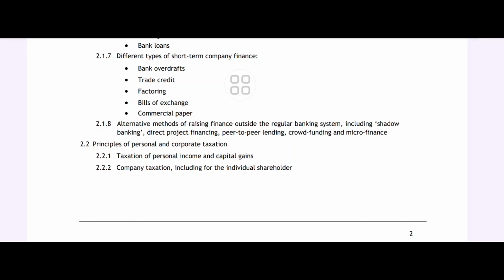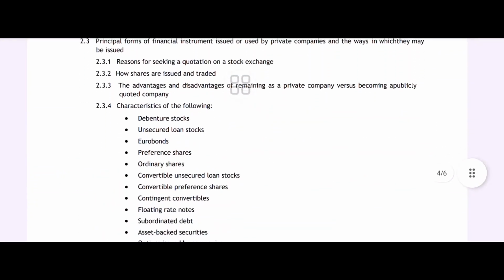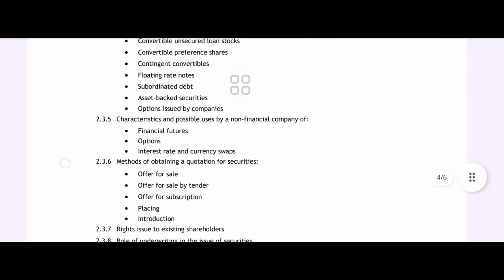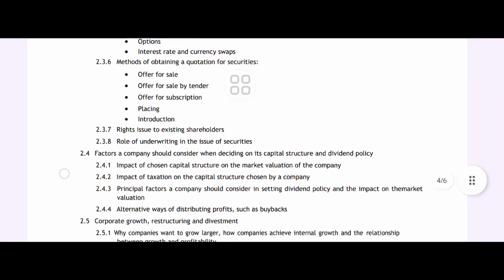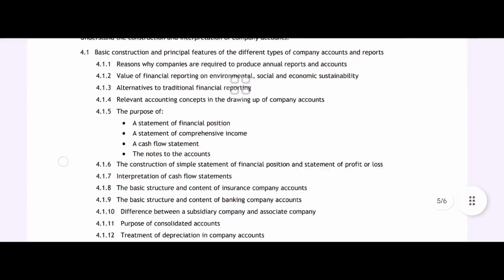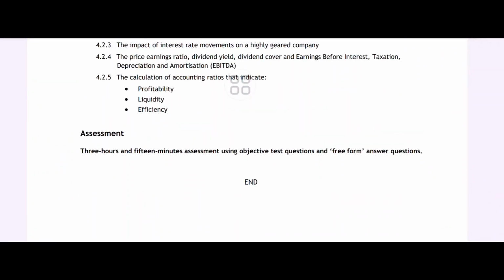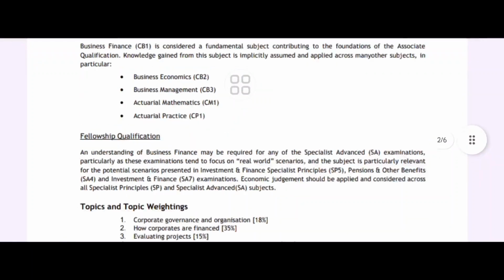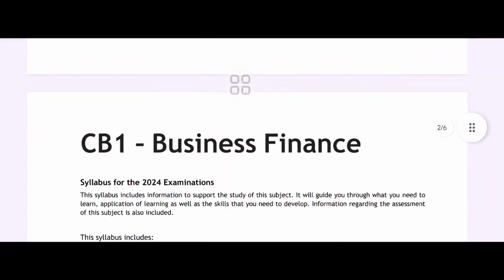we know, principle of personal and corporate taxation, characteristics of the following: the debenture stocks, what are the difference, preference share, euro bond, ordinary share, characteristics and possible use by a non-financial company, method of obtaining a quotation for security, evaluating projects, constructing and interpreting company accounts, and assessment here, it's 3 hour and 15 minutes assessment using objective test question and free form answer questions. This is a basic syllabus for CB1, that is business finance.